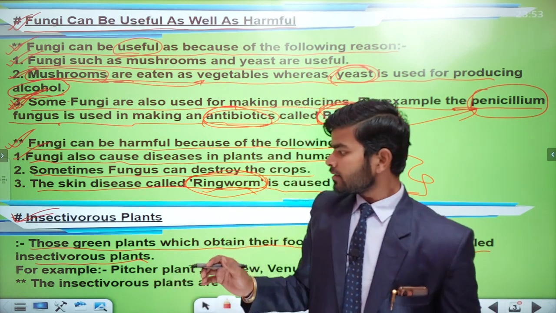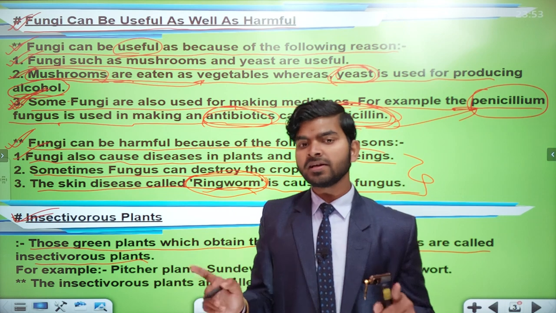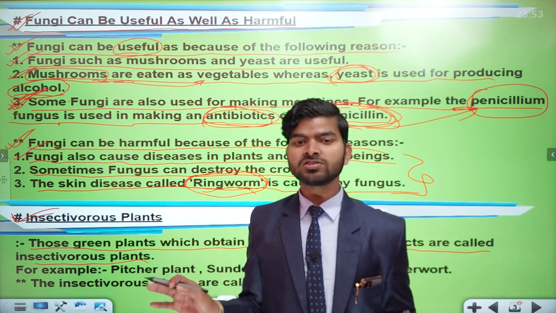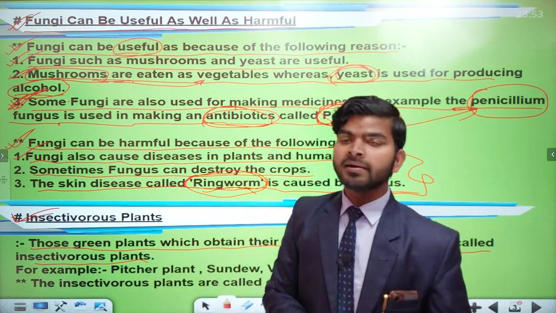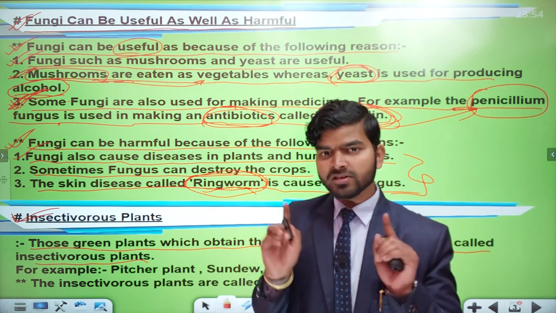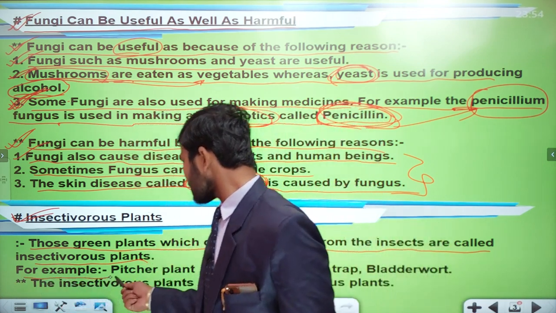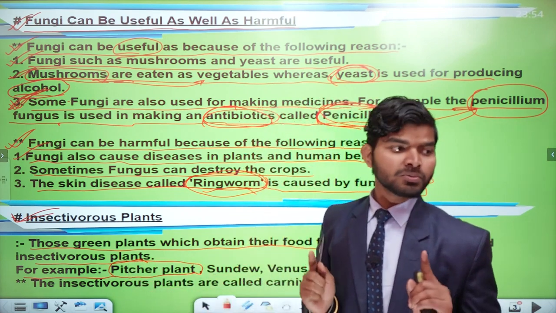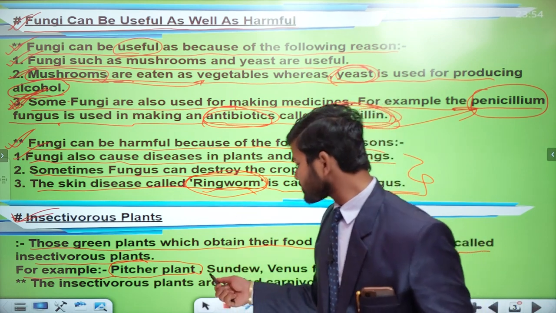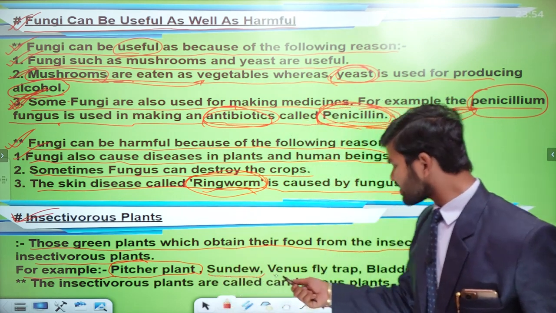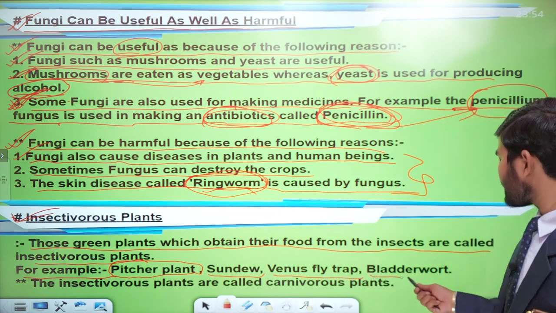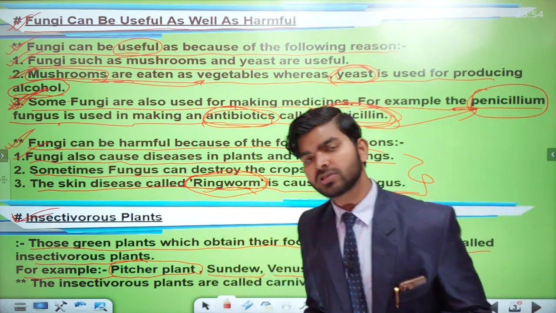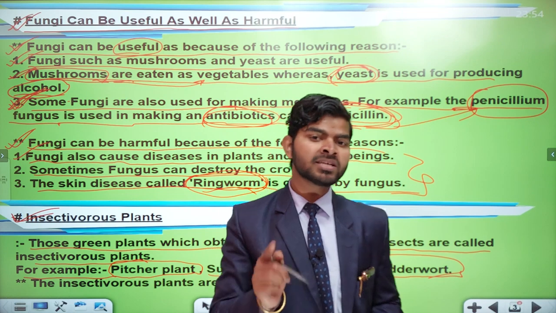I hope if anyone asks you what insectivorous plants are, you can tell the definition. Now let me explain some examples of insectivorous plants. For example, the pitcher plant. The pitcher plant is the best example of insectivorous plants, so you must keep this example in your mind. Next are the sundew plant and the Venus flytrap plant. Next is the bladderwort plant. These are also different examples of insectivorous plants that you must keep in your mind.